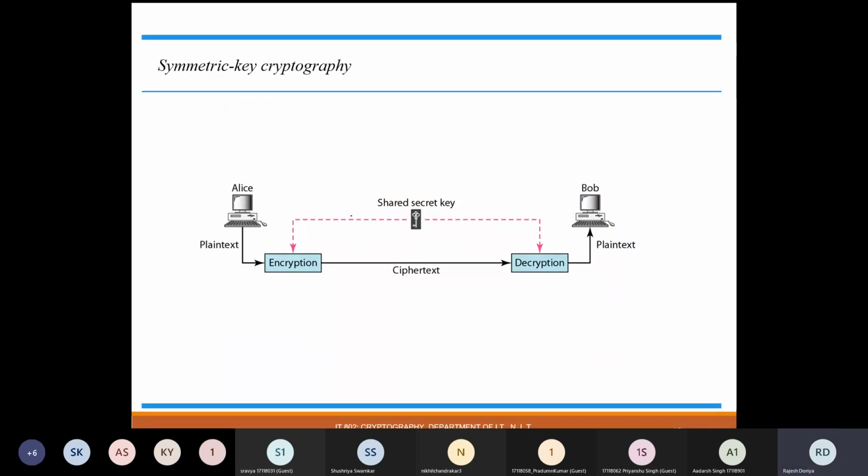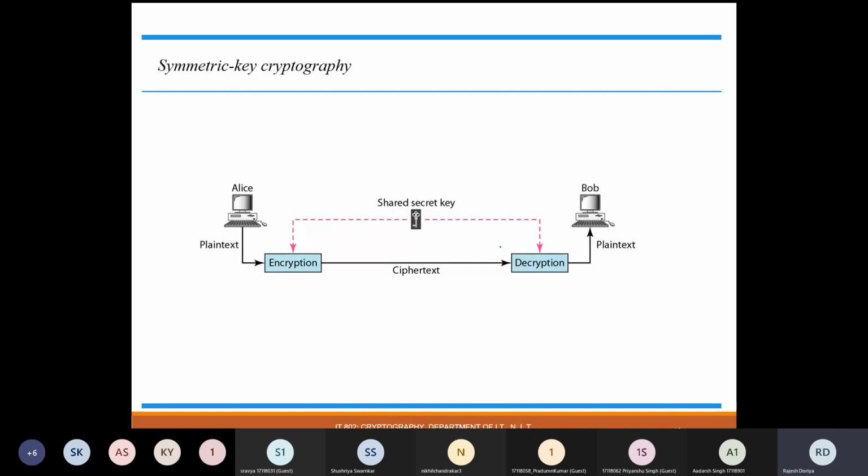This is another way of showing the same concept. Here the two parties are Alice and Bob. Alice wants to send some plain text to Bob, so an encryption algorithm is applied with the help of a shared secret key. Then the resultant ciphertext is sent to Bob.